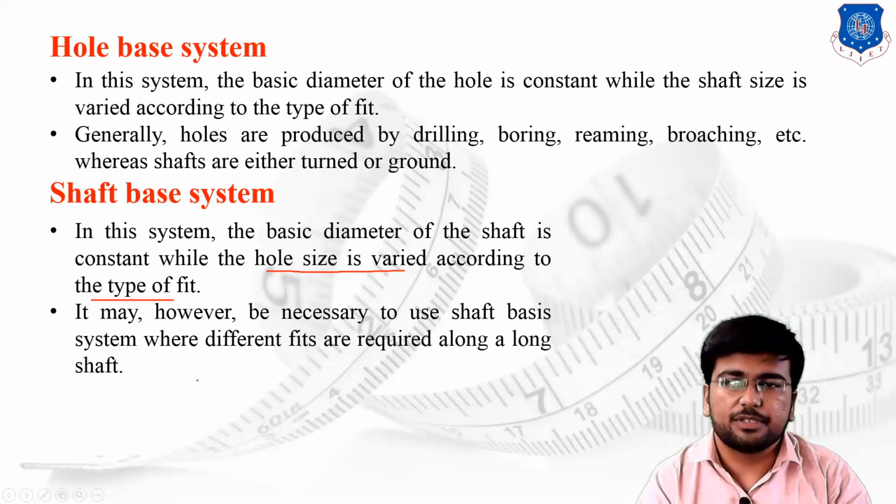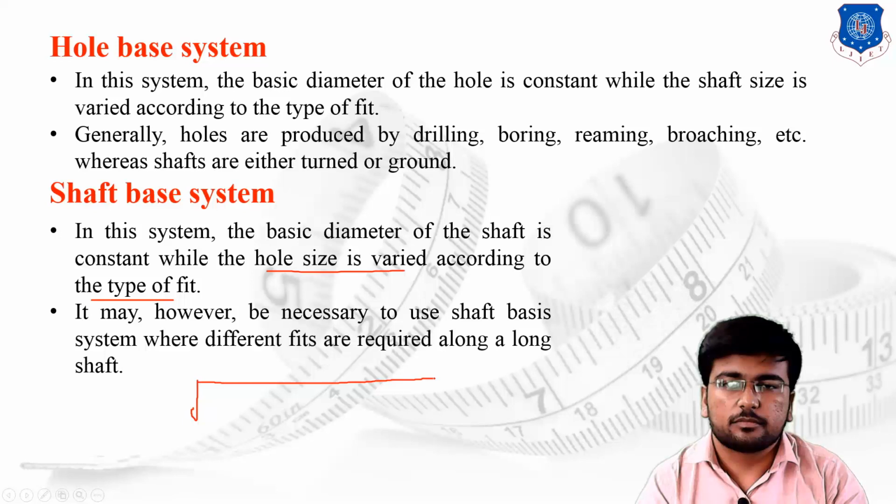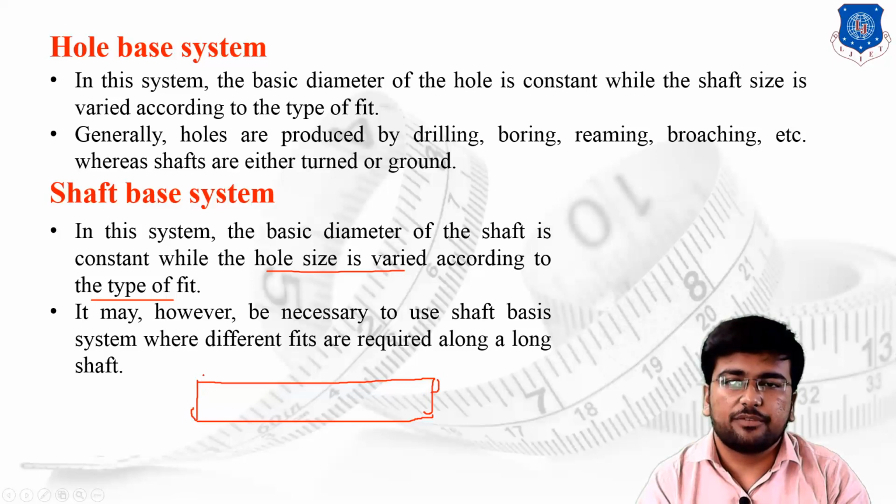Let us understand first. Suppose I have taken a shaft, a long shaft has been taken. Suppose at the end of the shaft, a bearing is required to be fit. This is the side view of the bearing. A bearing has been attached with the pedestal.